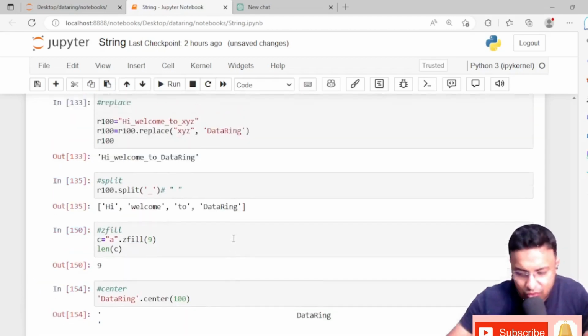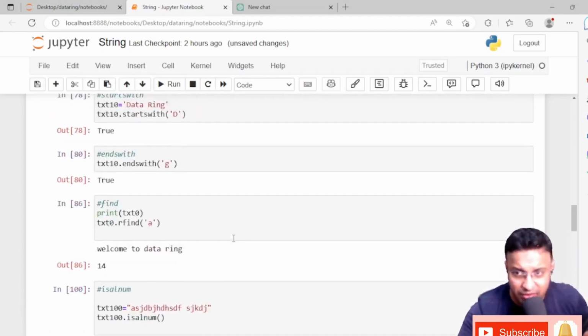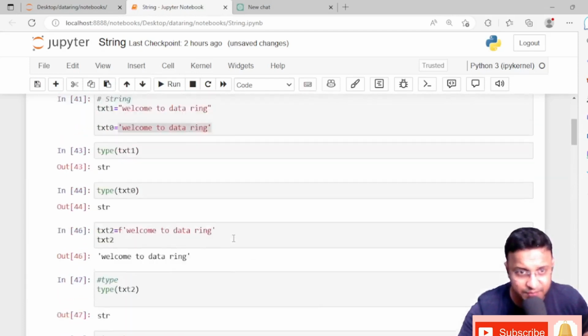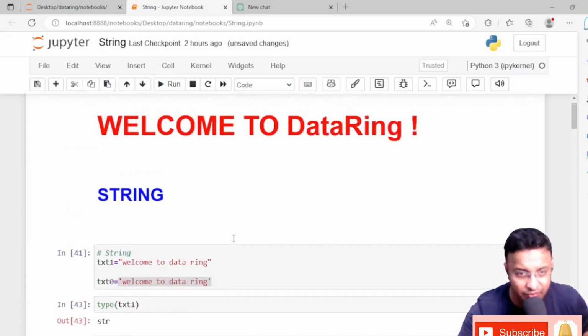So guys, what we have learned today: we have learned about the string, and we also found out various functions of the string. So that is all for today.